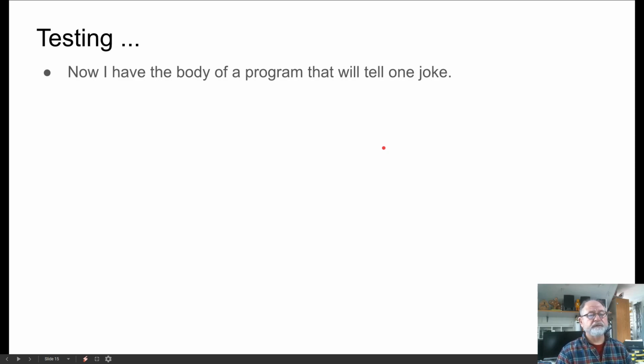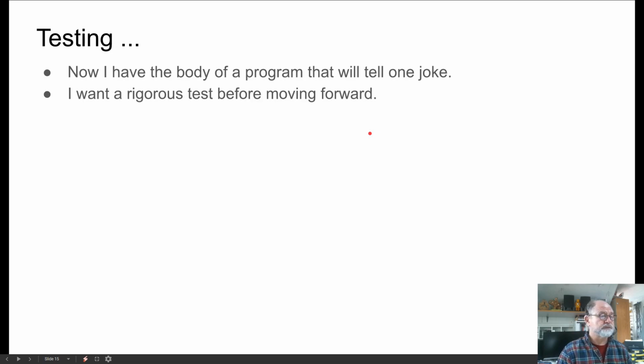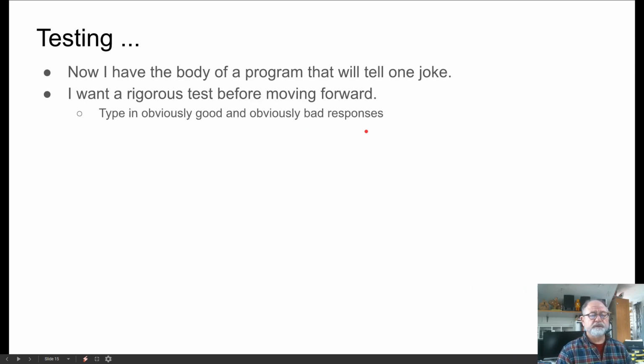So now I have the body of a program that will tell one joke. It's going to do prompt response 2 times and then finally end up giving a punchline. I want to be able to test this in a rigorous way moving forward because if my code is bad here, then my code is going to continue to be bad moving forward.